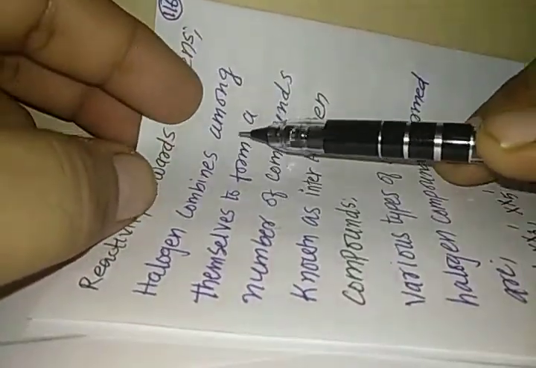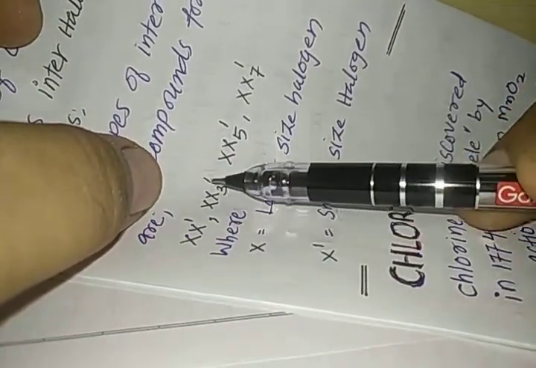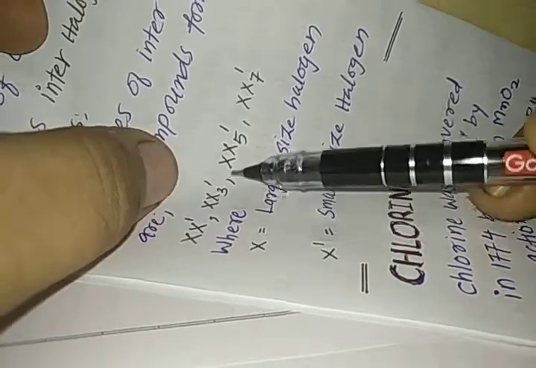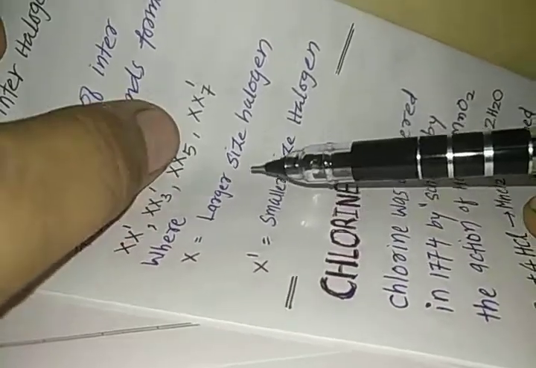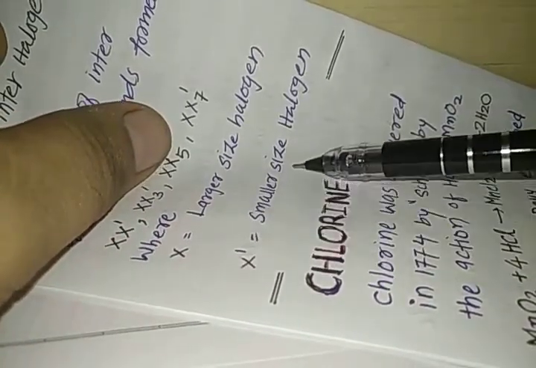Halogens combine among themselves to form a number of compounds known as the interhalogen compounds. The various types of interhalogen compounds that can be formed are written as XX', XX'3, XX'5, XX'7, where X is the larger halogen and X' is the smaller size halogen.